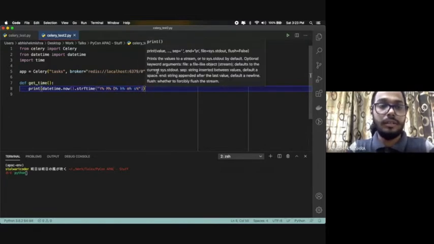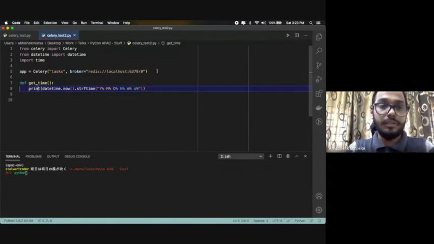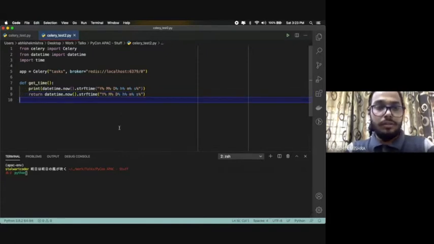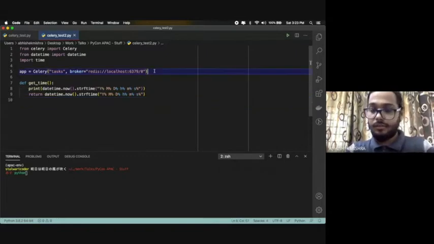Fine. Now I'll just copy the same code and return it. Just for testing purposes, I'm doing this right now. So I'll do return and then this thing. Okay, so now first let's ignore this line. Just forget it. I have written something like that.